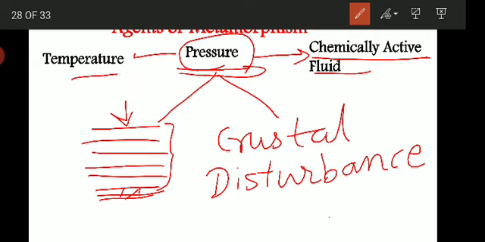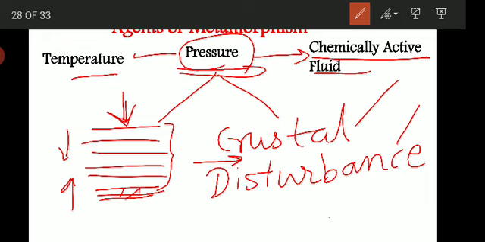If you compare these two, the first type of pressure, due to the load of the overlying material, acts vertically in all directions, and this leads to change in the volume of the rock. Whereas the pressure from the second source, the crustal disturbance or mountain building activities, acts horizontally, laterally.